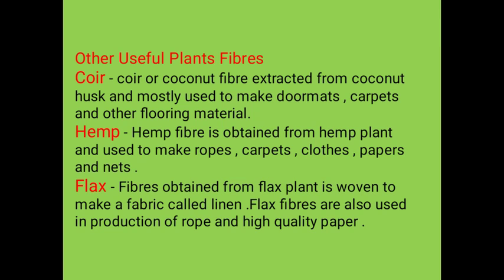Coconut fiber is extracted from coconut husks and used to make doormats, carpets and other flooring. Hemp fiber is obtained from the hemp plant and used to make rope, carpet, clothes, paper and nets. Flax is woven into a fabric known as linen, and flax fiber is also used in production of rope and high quality paper. And this completes plant fiber and the history of fiber to fabric.